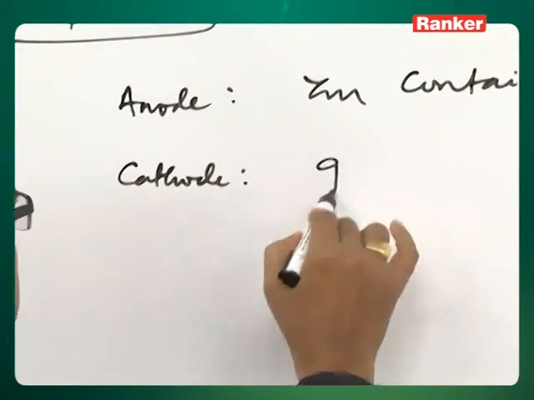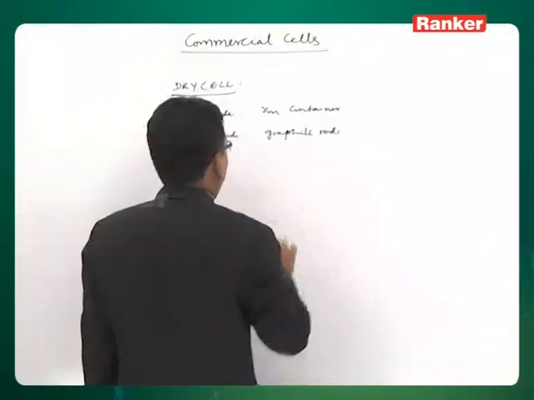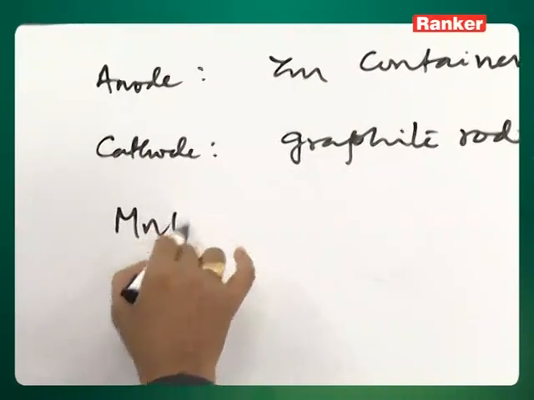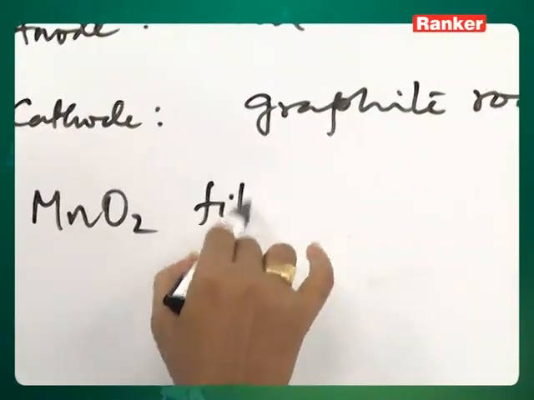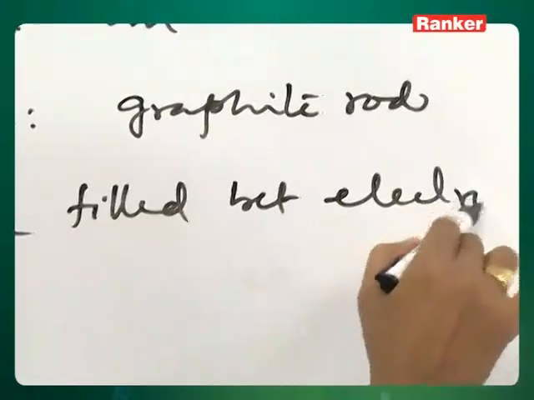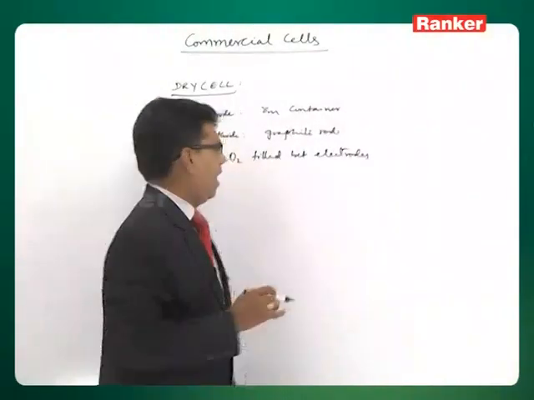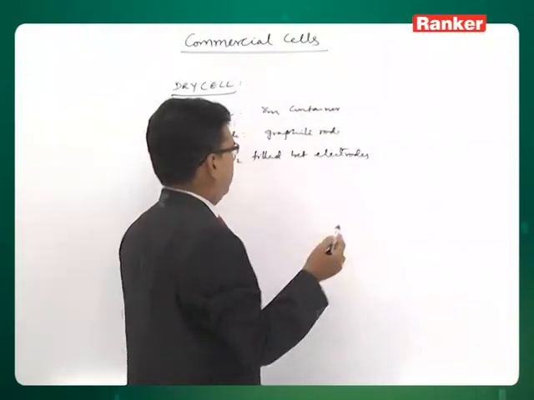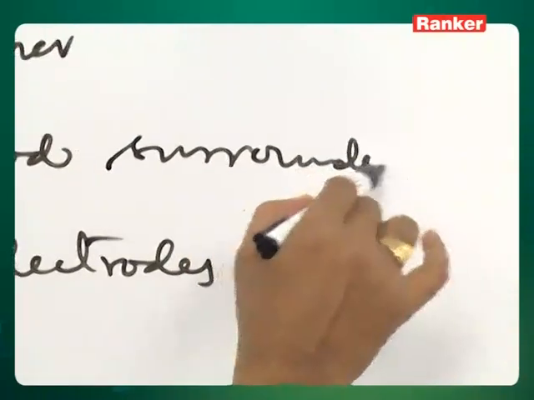So the cathode is a graphite rod, and the space between the anode and cathode is filled with manganese dioxide. Rather, the cathode is surrounded by manganese dioxide powder.